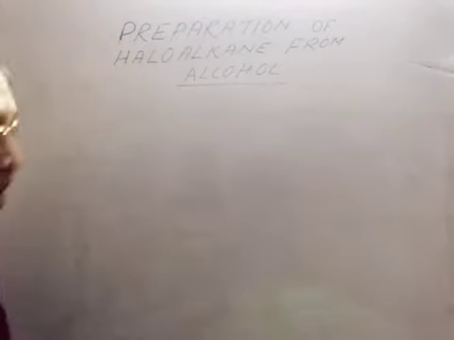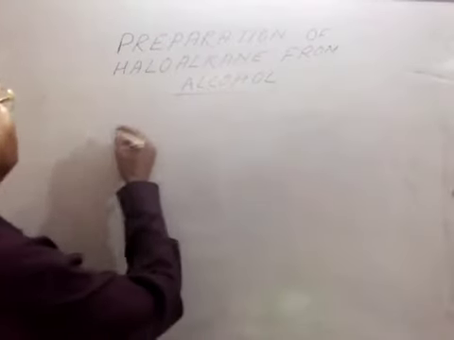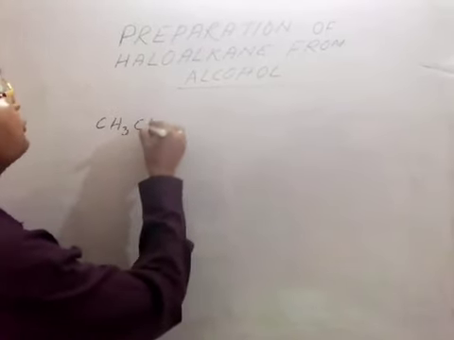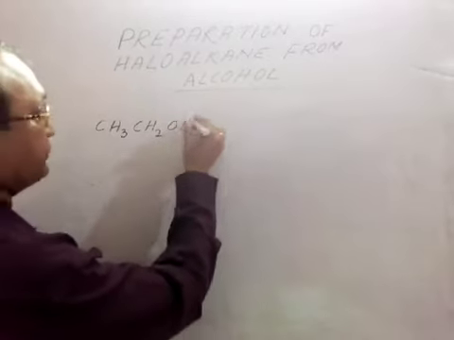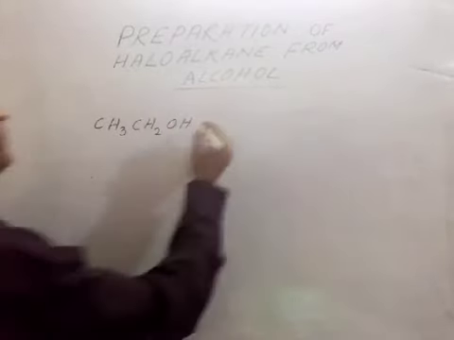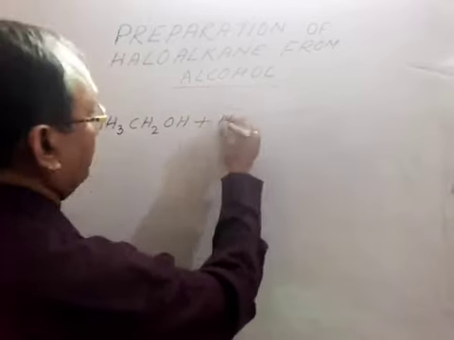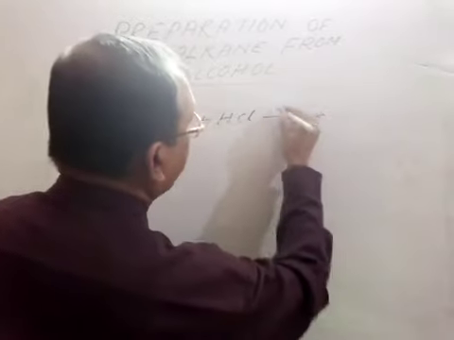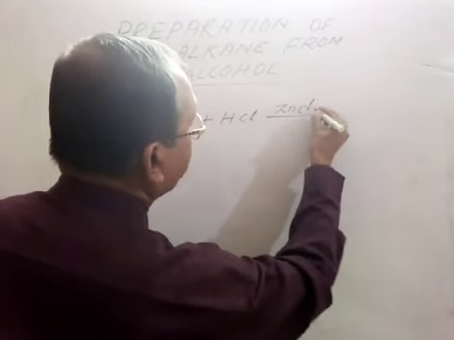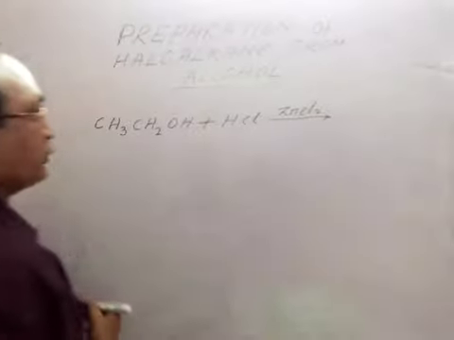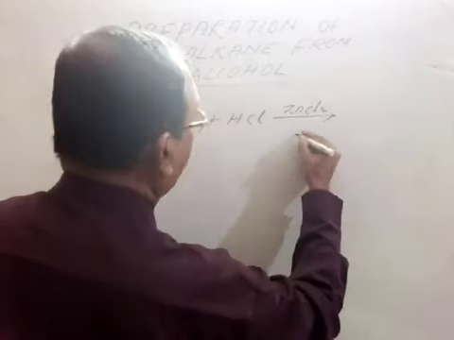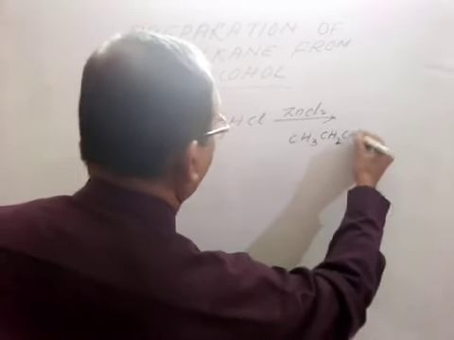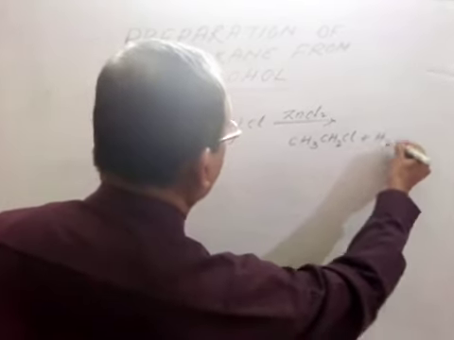If we consider alcohol, that is CH3CH2OH, if it reacts with HCl in presence of ZnCl2, then the product will be CH3CH2Cl plus H2O.